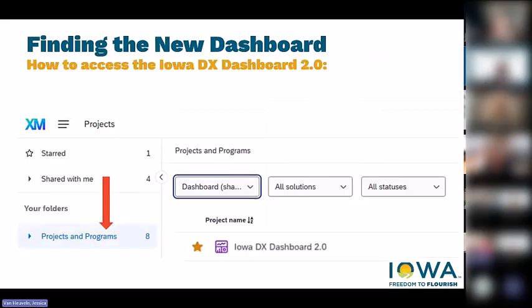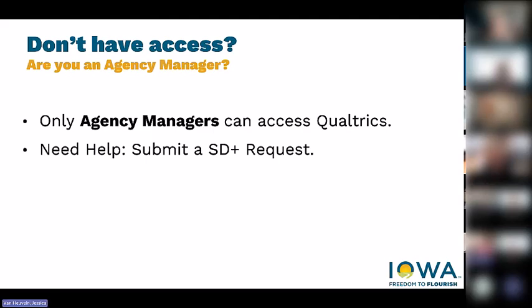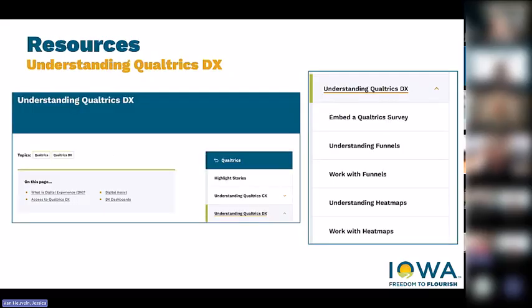But again, here are some additional slides. You go to the hamburger menu, dashboards shared, and there's the Iowa DX dashboard 2.0. Again, if you're having access problems within this group, just feel free to put it in the chat and I can work through it on the back end. But for normal processes, we do strongly encourage you to go through the Service Desk Plus request and process that, and we will get you set up. Again, only agency managers, and only for your websites that you should have access to.